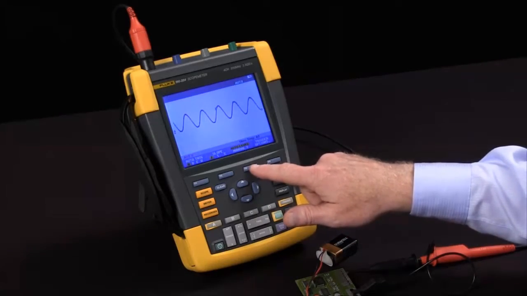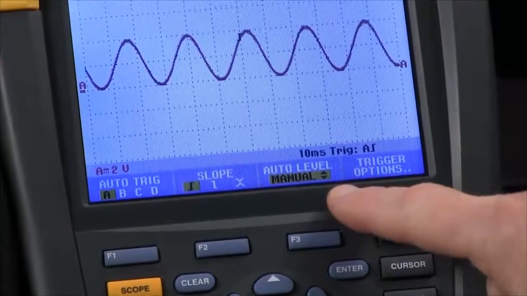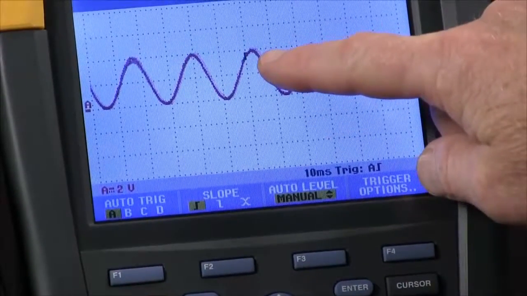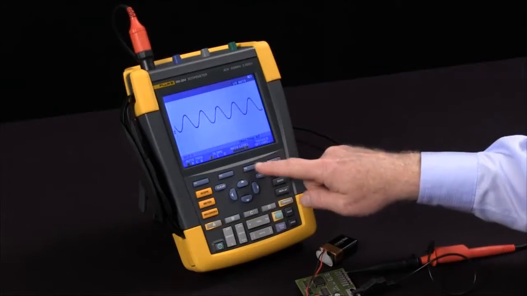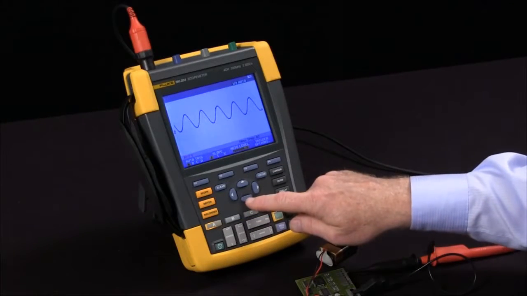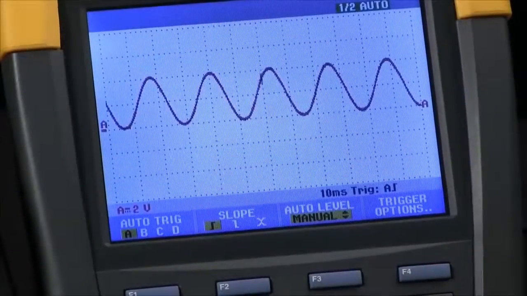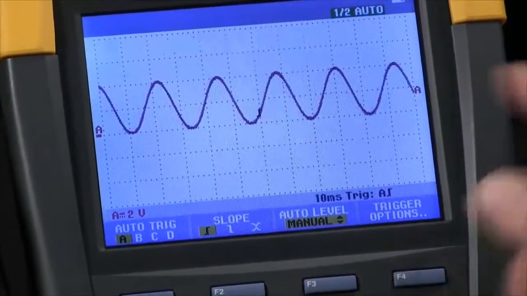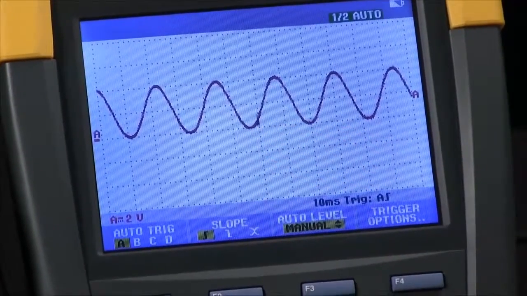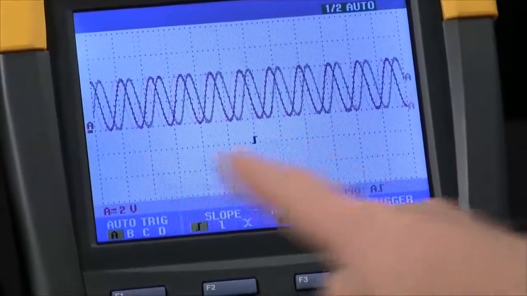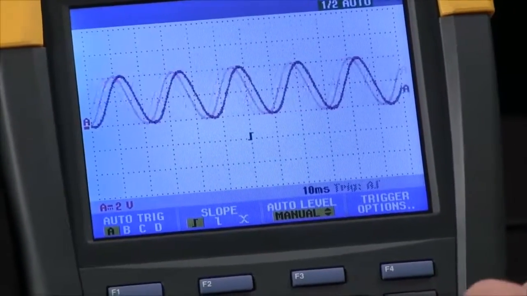If we want to adjust our level, we hit F3, and we're in manual control right now. My trigger point is a little black indicator right in the center of the screen. If I use my arrow keys to reduce that level, you'll note that the waveform shifts a little bit left and right. I'm now triggering near the bottom of the waveform. If I come outside of the waveform, I'll lose sync and things will no longer be stable.